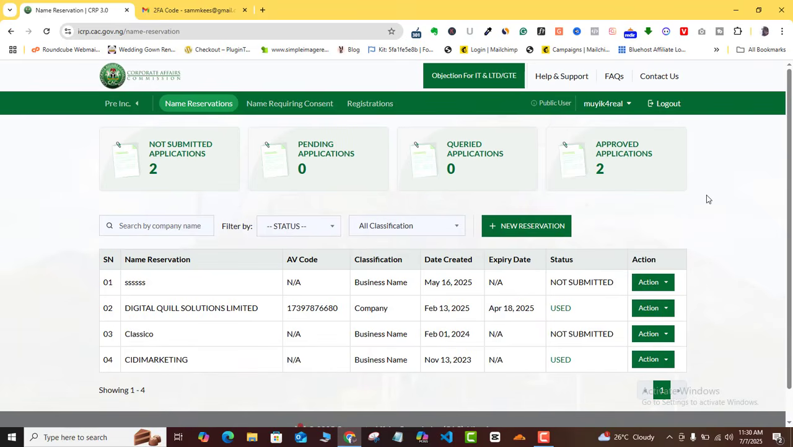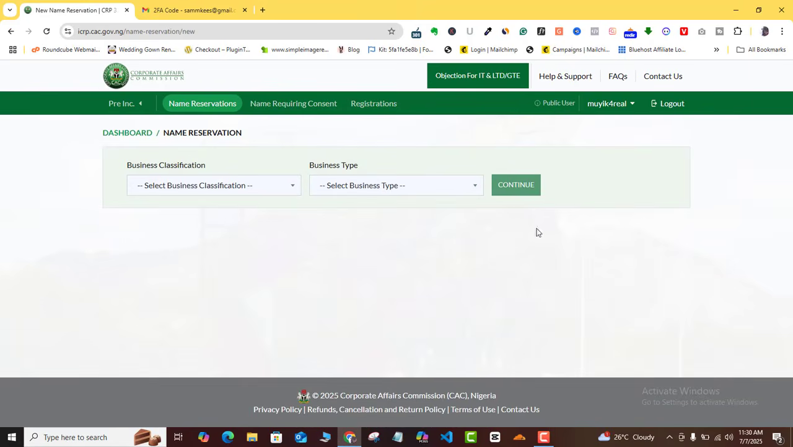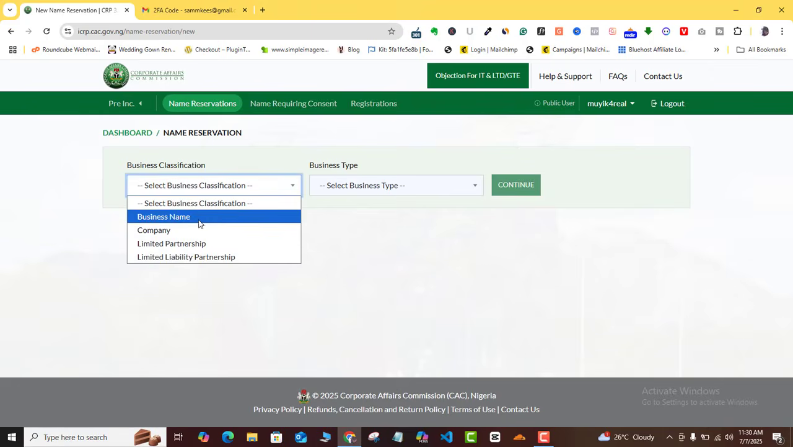Okay, so let's assume that I want to carry out a new reservation now. All I need to do is to come to this new reservation button here. I'm just going to click that, and then once I do, it's going to ask for business classification. You're going to come here and choose if it is a business name, a company, partnership, or LLP. As you can see, like I said, it is just almost the same thing. So here I can just choose anyone.